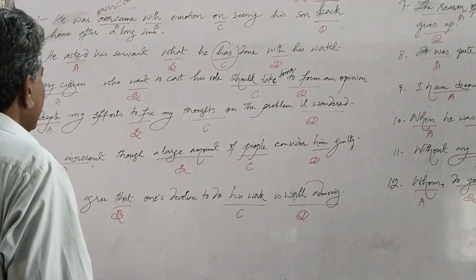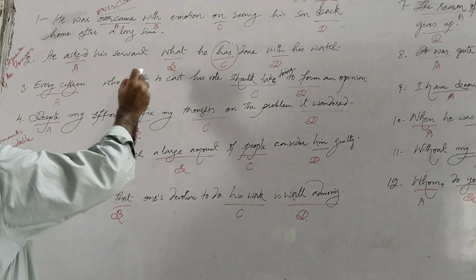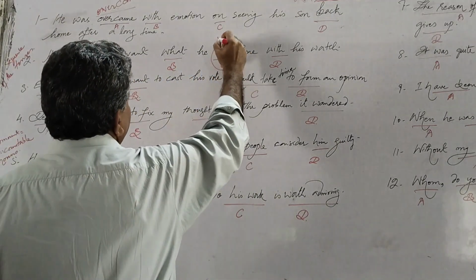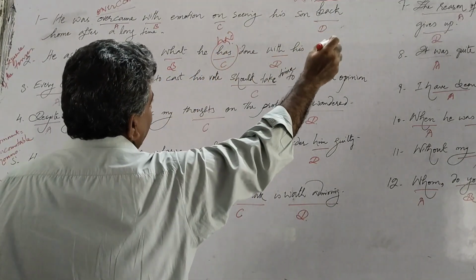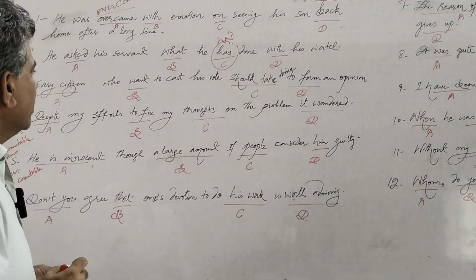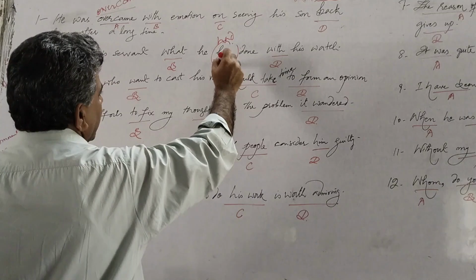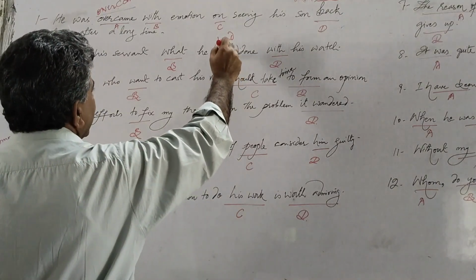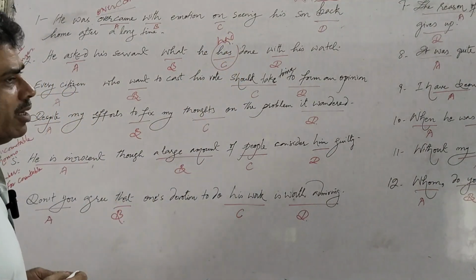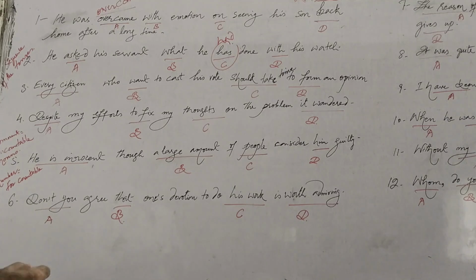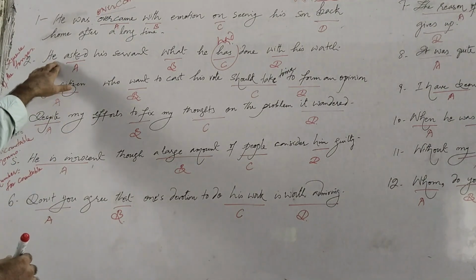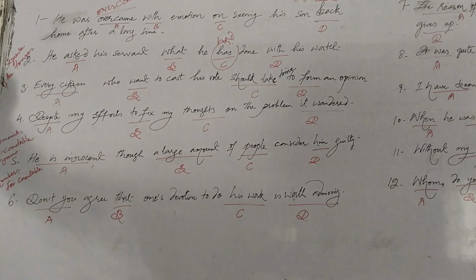We should change it into past. He asked his servant what he had done with his watch. So the error is at C option, and we should change has to had because we need a past perfect here, and here is a past indefinite.